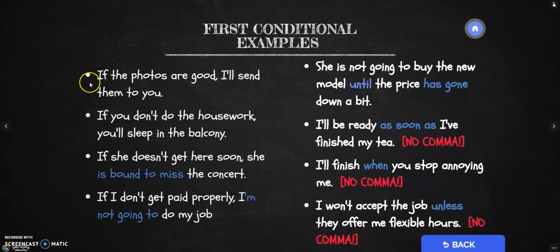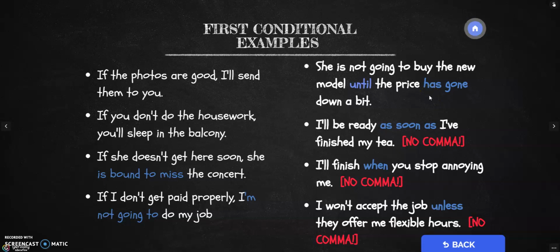As you can see in the first two examples, I've decided to use the future will, but in this third case, I've decided to use the future phrase, be bound to, and I'm able to do that, and it's still first conditional. Another example: if I don't get paid properly, I'm not going to do my job. Instead of will, I've decided to use be going to.